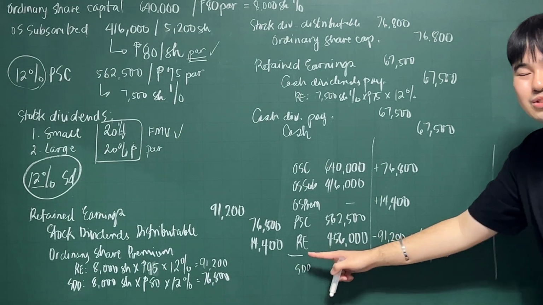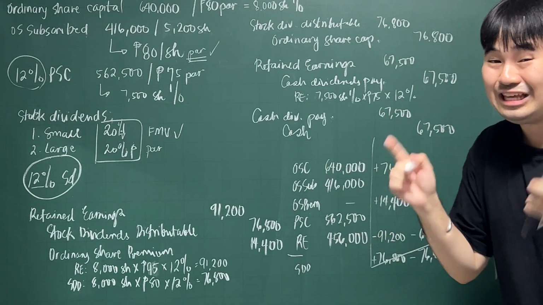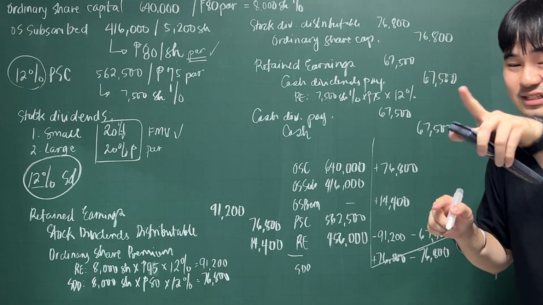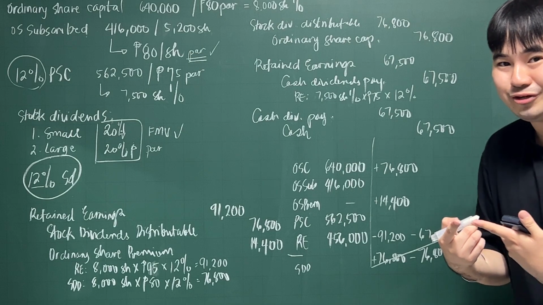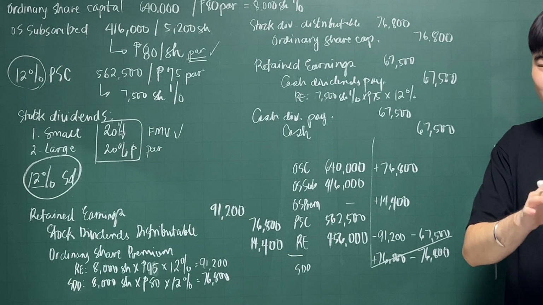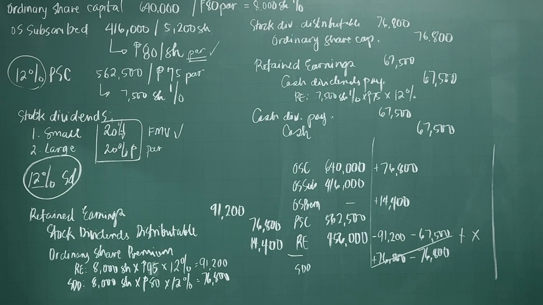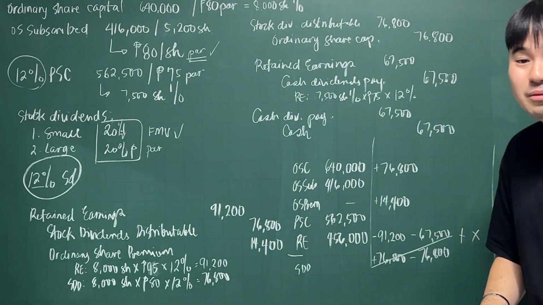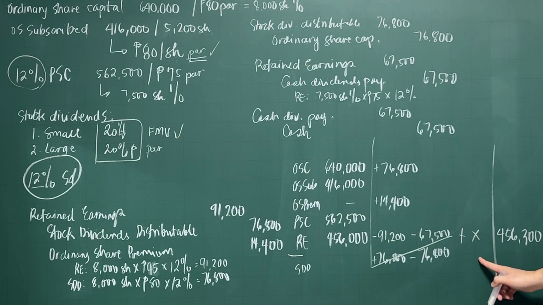Now the thing here is, always remember, the beginning balance of your retained earnings is also affected by the earnings for the year. It's not actually mentioned in the problem about your net income during the year. And remember, that is being added at the end. How much is the net income for the year? And it will eventually go to your retained earnings. So you put X here. That's missing. Because we have in your problem the ending balance of 456,300. So that is your missing link. And you always should remember that.